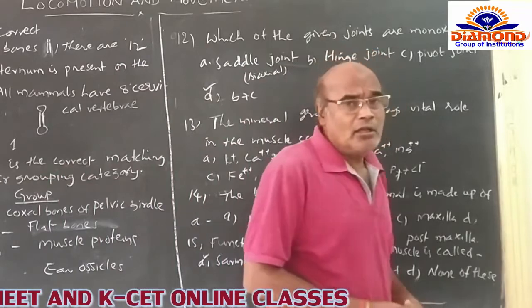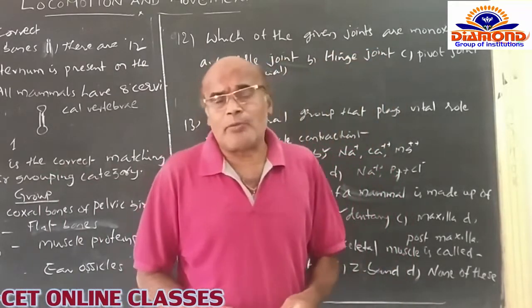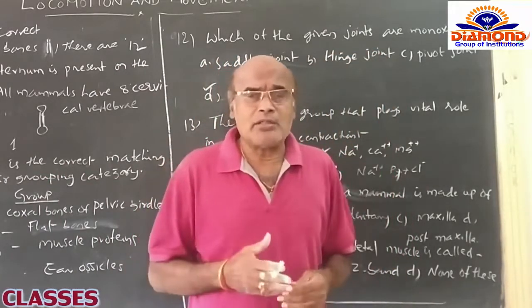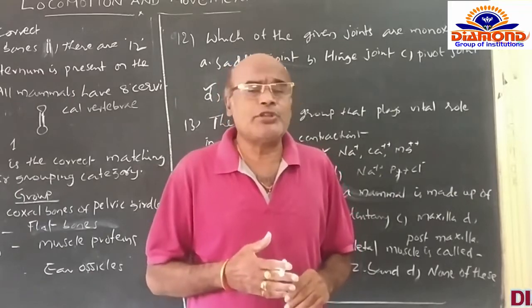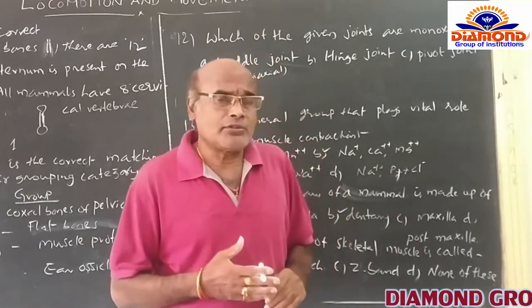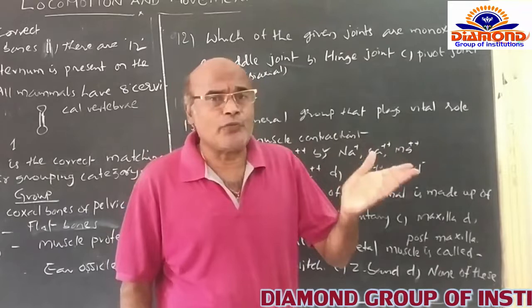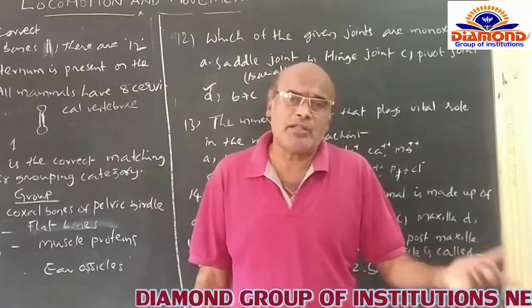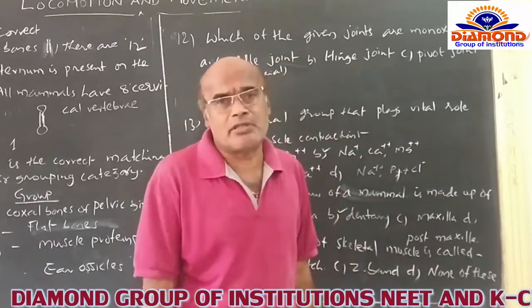The second category of muscles are present in visceral parts, and they are called visceral muscles. The third category of muscles are confined to the heart of the human being, and they are called cardiac muscles.